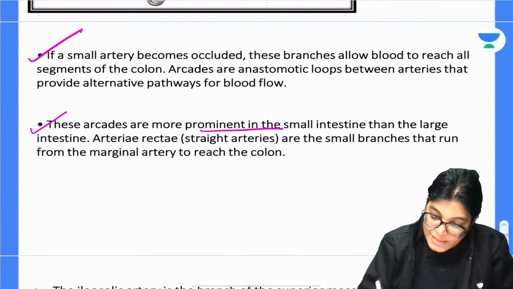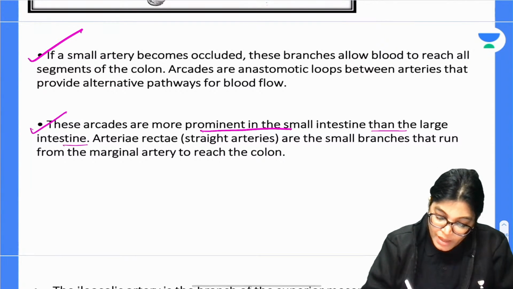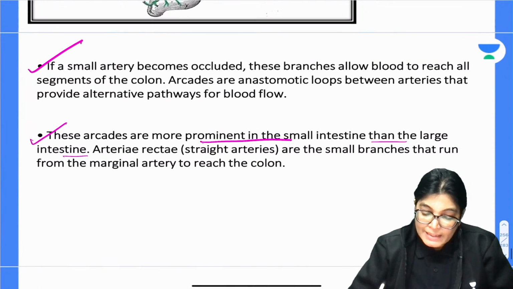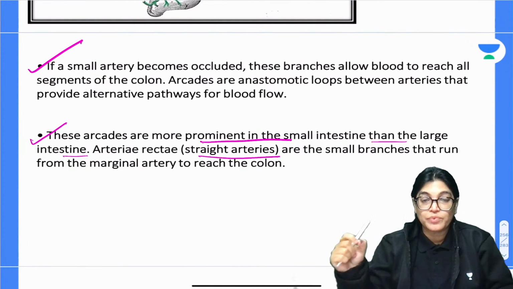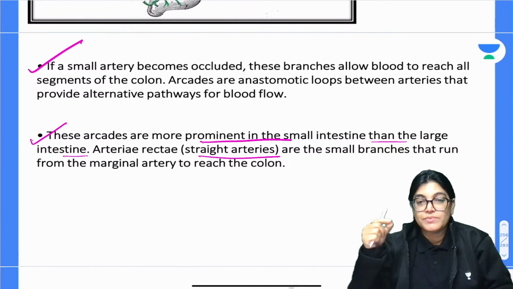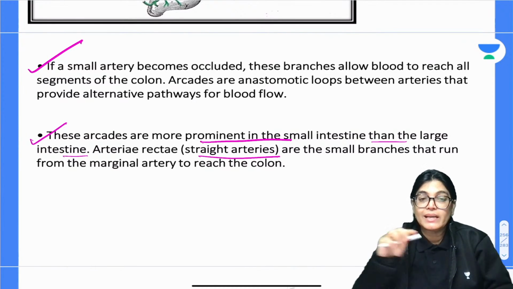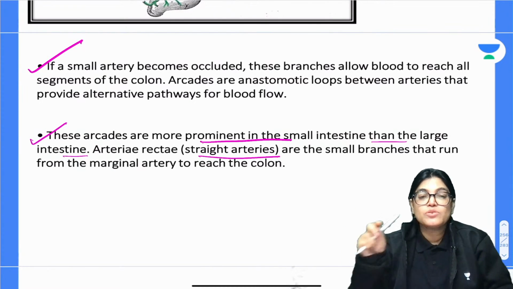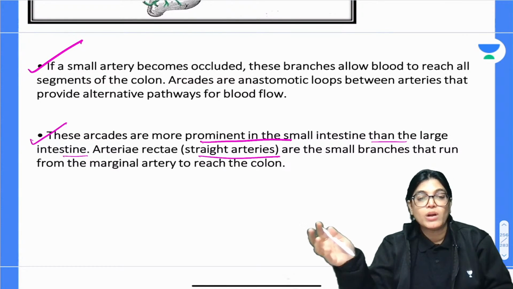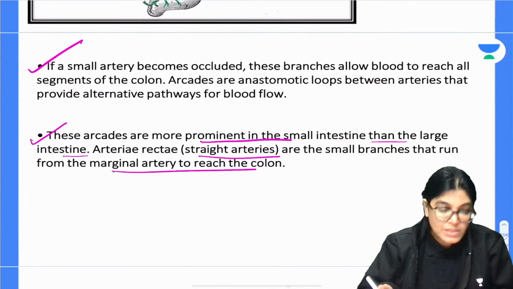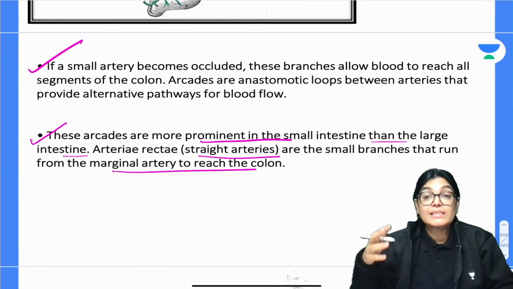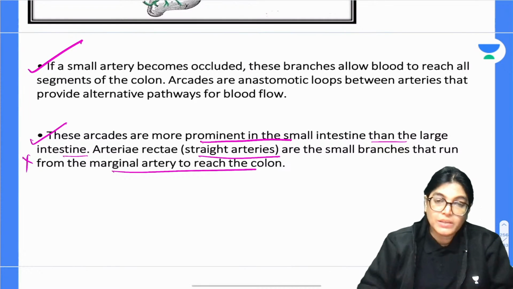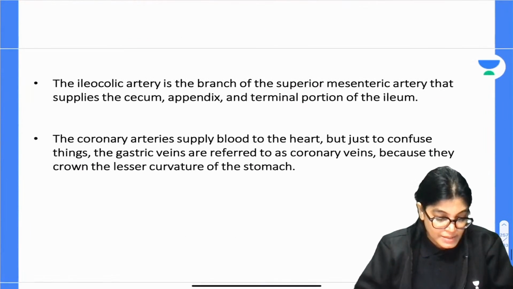Now these arcades are more prominent in the small intestine than the large intestine, and the arteria recta was given as an option. Actually, when you see the loop of jejunum and that of ileum, and you go for dissection, if you see the mesentery, in that mesentery you will see these straight arteries. The word recta means straight artery. So these are small straight arteries which are the smaller branches running from the marginal artery. This is the reason that artery of Drummond is not the recta artery, but it is the marginal artery. So this is a wrong option. We will go with marginal artery as the correct answer.